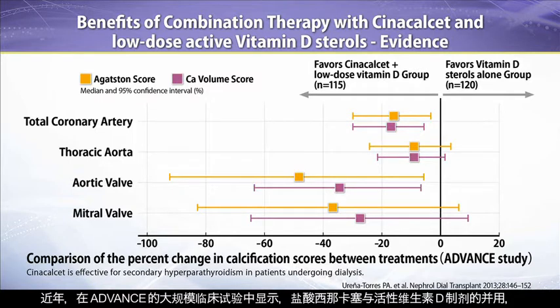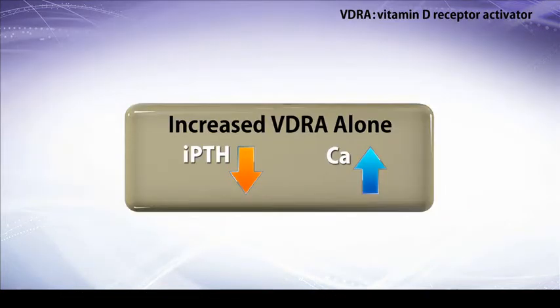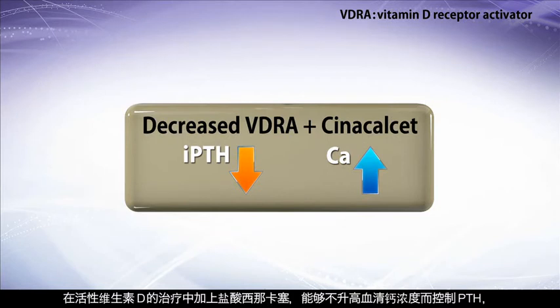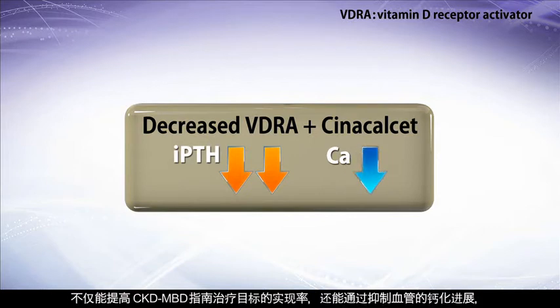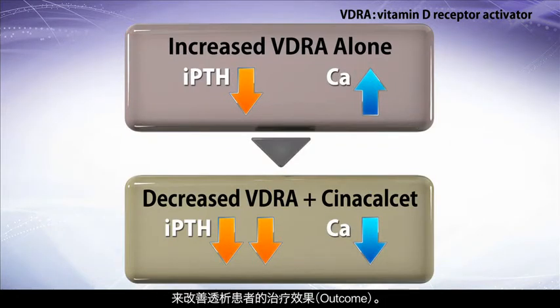In a recently published large-scale clinical study, ADVANCE, combination therapy using cinacalcet and low-dose active vitamin D was proven to lower calcium levels and reduce calcification in the aortic and mitral valve. Cinacalcet plus low-dose active vitamin D not only controlled PTH and calcium to meet the CKD-MBD guideline, but also suppressed vascular calcification and is expected to improve patient treatment outcomes.